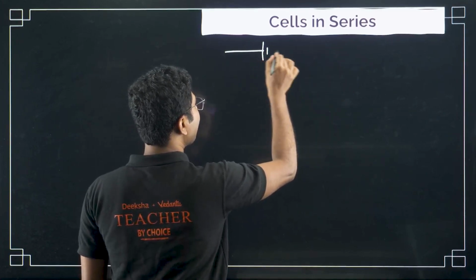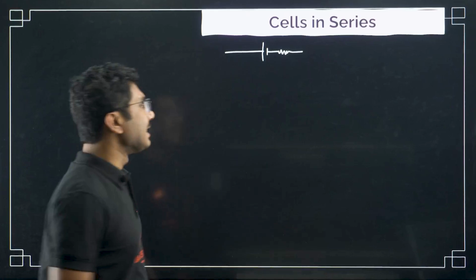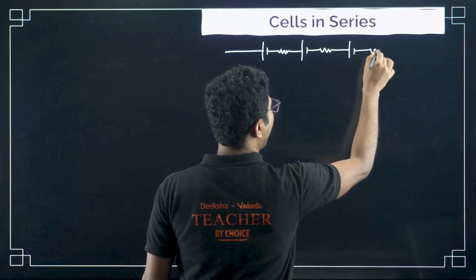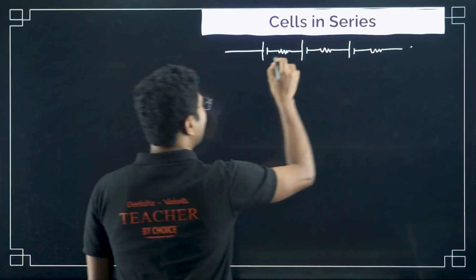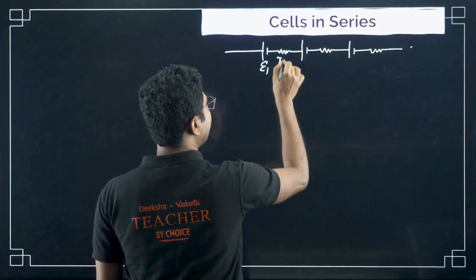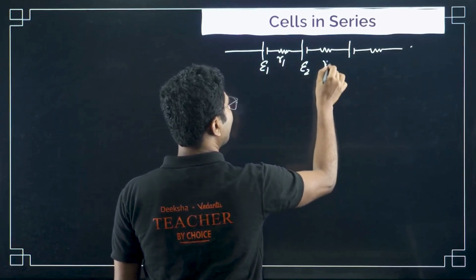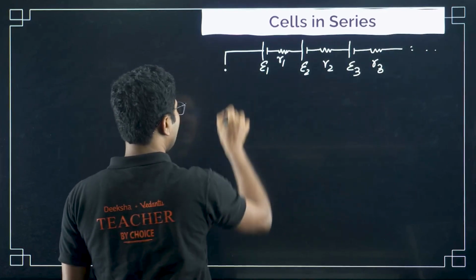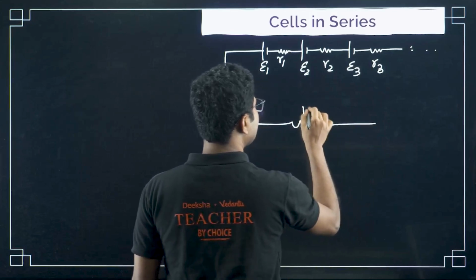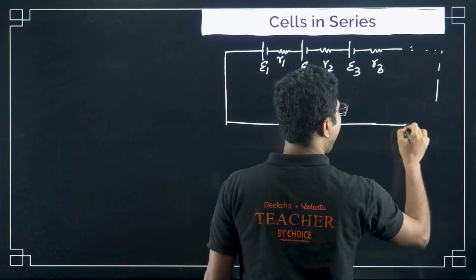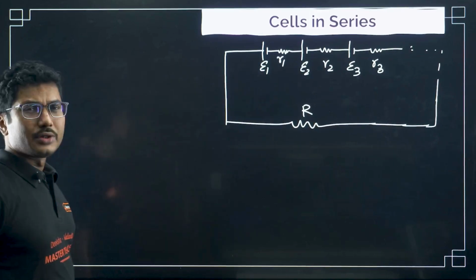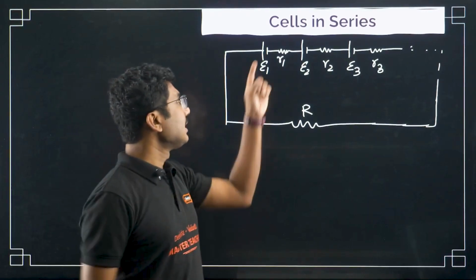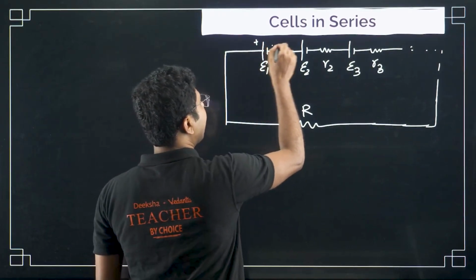Now let's see what is the meaning of cells in series. Series combination is very simple, where we connect multiple cells one by another. It can be multiple cells, each one having epsilon 1 and internal resistance R1, epsilon 2 R2, epsilon 3 R3, like that. Now this entire thing is connected across an external resistance. So this is how the cells are connected. Here we are assuming everything is connected equally, that means positive, negative, positive, negative.